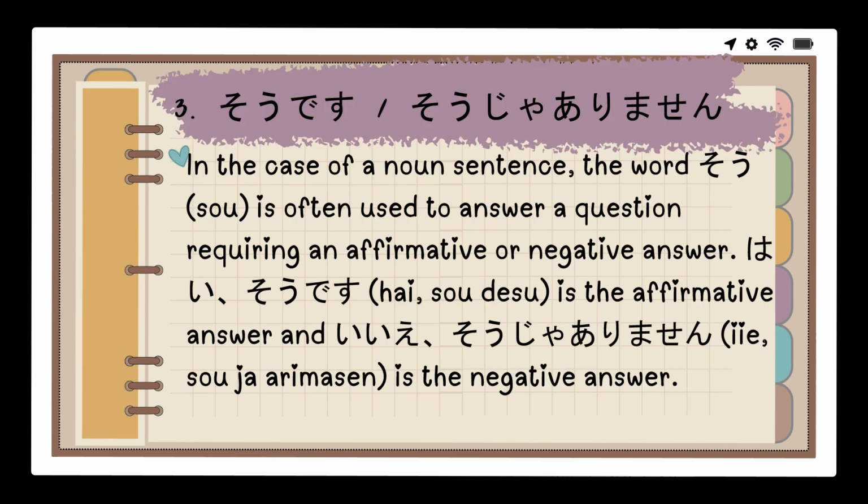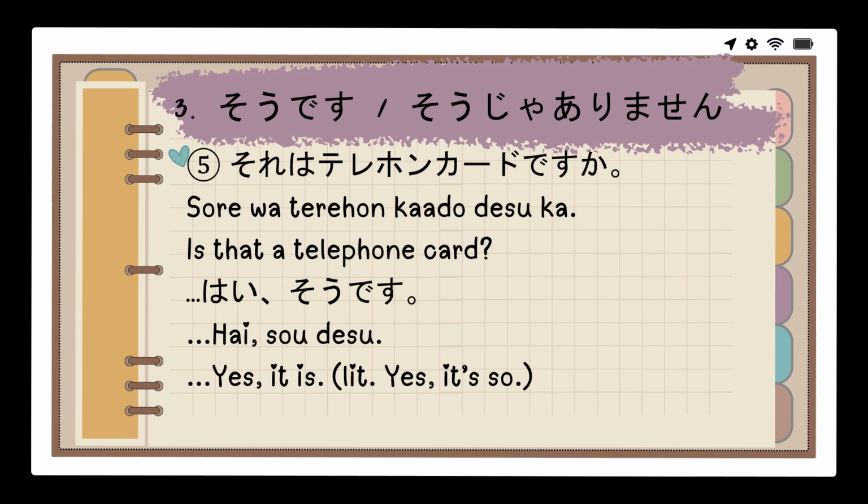Sanban. In the case of a noun sentence, the word so is often used to answer a question requiring an affirmative or negative answer. Hai, so desu is the affirmative answer, and iie, so ja arimasen is the negative answer. For example, sore wa terehon kaado desu ka?